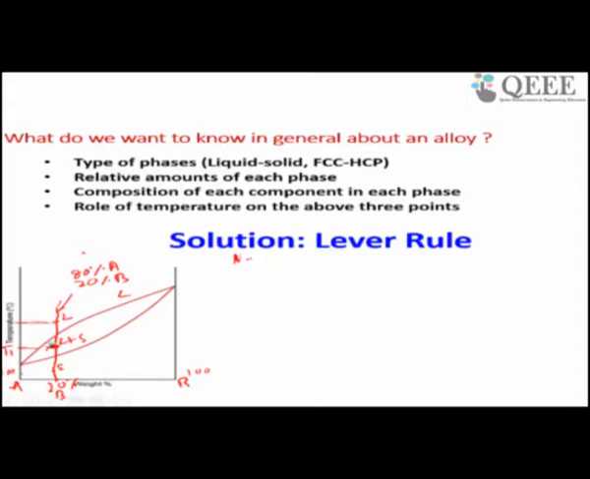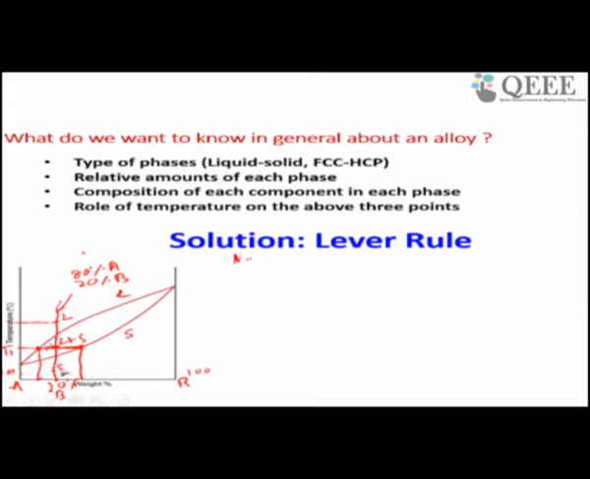So for that what you have to do? You have to draw a horizontal tie line. I have drawn a horizontal tie line. So what is this? This is liquid, this is solid. Wherever this line meets the boundary, I have to mark it, and I have to draw a vertical line there. Then I have to extend this and see where it marks here. Then I have to draw a vertical line.